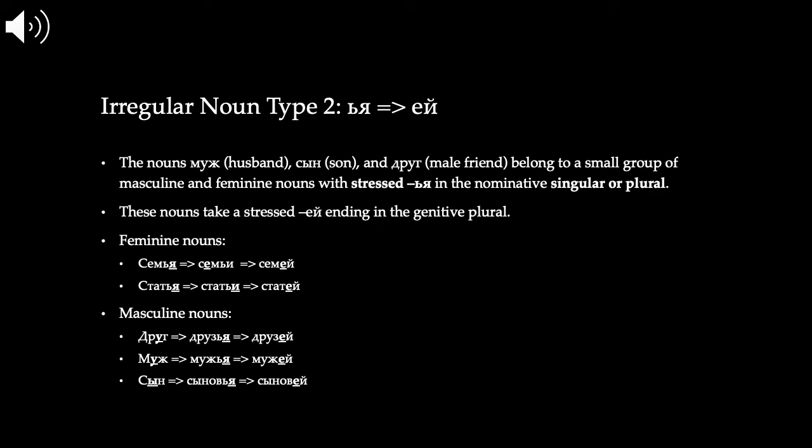And then сын, son, becomes сыновья in the nominative plural. We add a whole suffix, this ов, and then this soft sign plus я ending. And then it becomes сыновей in the genitive plural. So these nouns, you just have to know them. Fortunately, there's not a huge number of them, but the small number of them that exist does include these very important nouns like семья, друг, муж, and сын.